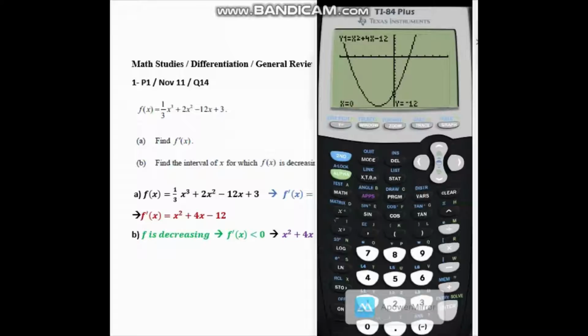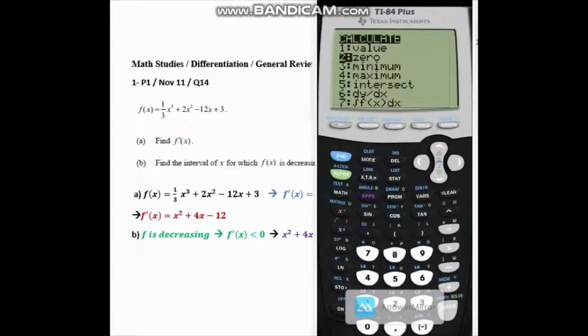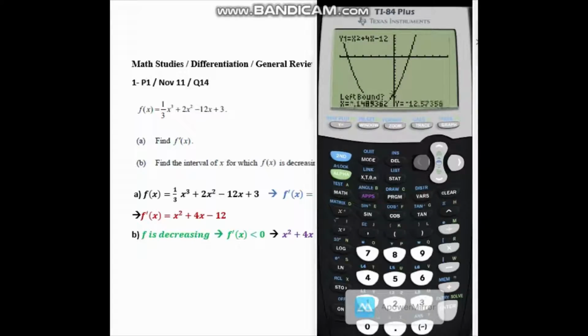So I'm going to press second, trace, 0, and for each of the points I'm going to find the 0 by getting the left bound as we did before and the right bound and a guess for where the point is.